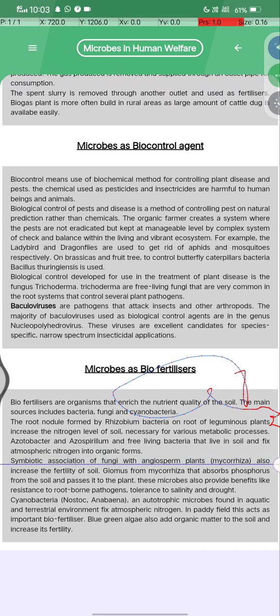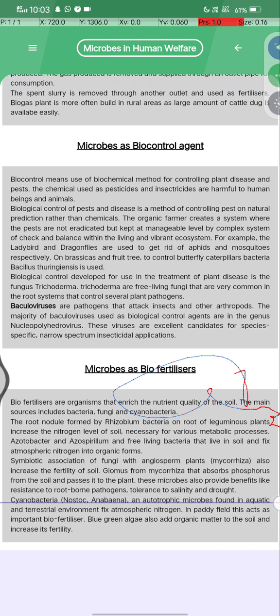Symbiotic association of fungi with angiosperm plants, called mycorrhiza, also increases the fertility of soil. Glomus forms mycorrhiza that absorb phosphorus from the soil and pass it to the plant, and these microbes also provide benefits like resistance to root-borne pathogens and tolerance to salinity and drought.